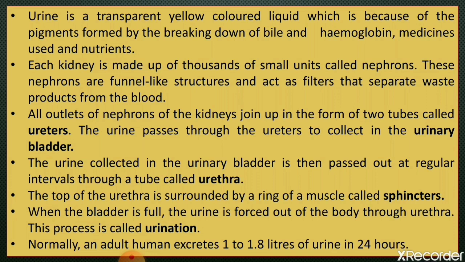Bile, you all know, is produced by the liver, which helps in the digestion of fat. And hemoglobin is a red pigment present in our blood, which gives red color to the blood. So when breakdown of bile and hemoglobin takes place, some pigments are produced, and these pigments give yellow color to the urine.